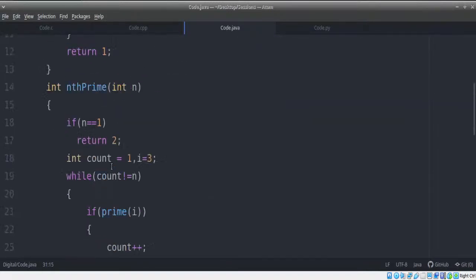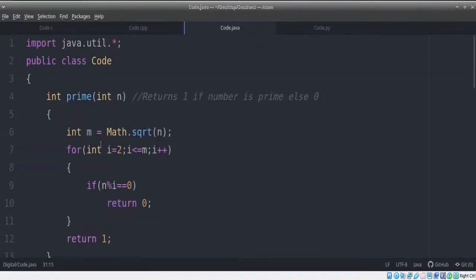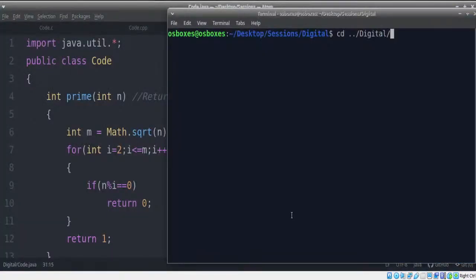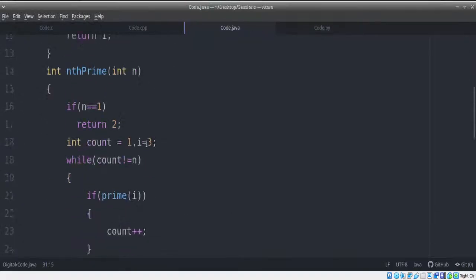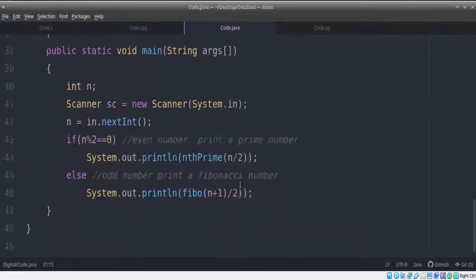So we have all these functions. Now remember, if we try compiling and running this, we will get an error. Let me just show you the error here first. So you're going to get all these errors. Let's just let it try to compile. One error is that there's a semicolon missing. Let's update that first.